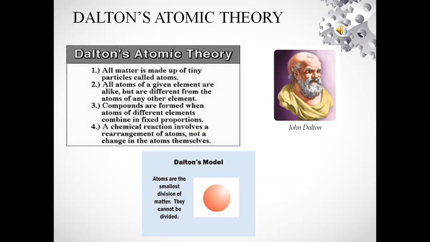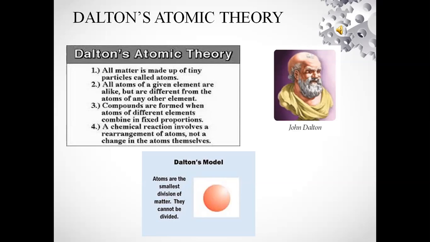Second, all atoms of a given element are alike but are different from the atoms of any other element. Third, compounds are formed when atoms of different elements combine in fixed proportion. Fourth, a chemical reaction involves a rearrangement of atoms, not a change in the atoms themselves.